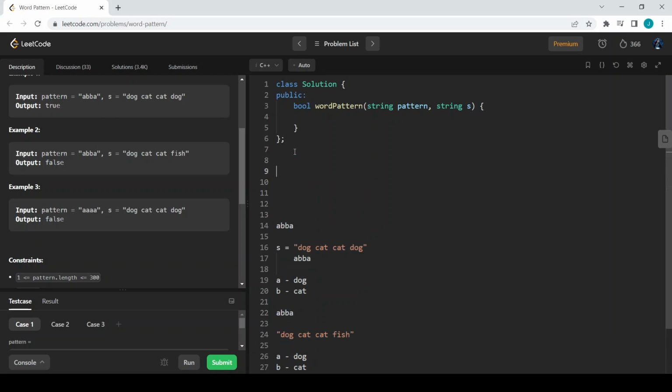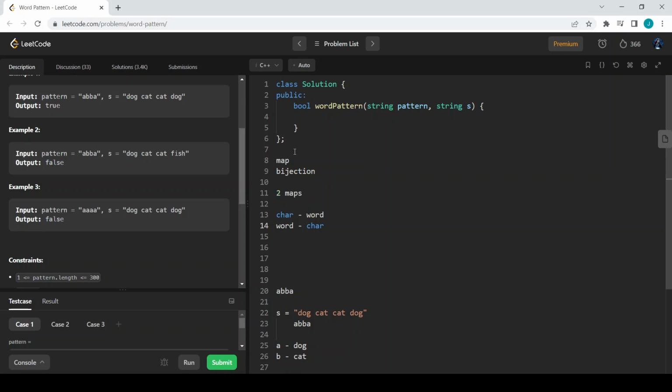So let us analyze some more. As we are going to map the character with the word, we are going to make use of a map data structure, and to maintain the bijection between them, we can have two maps. One map is going to map a character to a word, and the other map is going to map a word to a character.